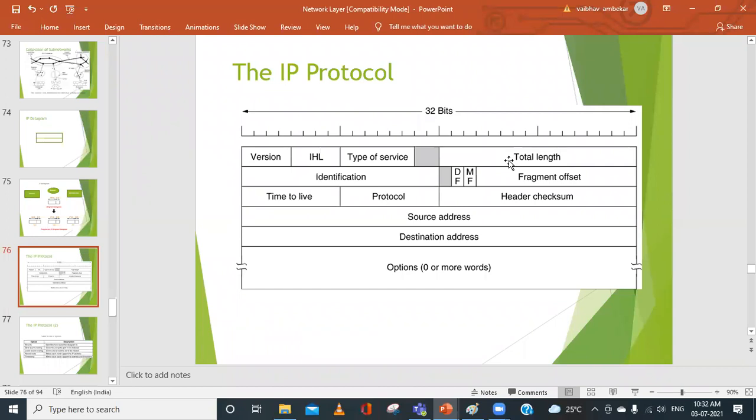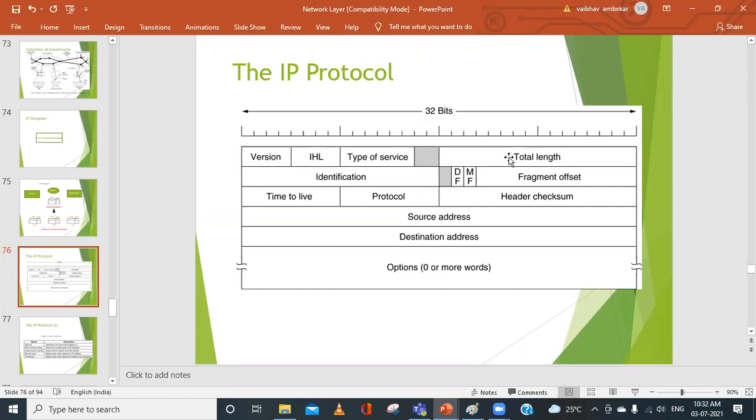So the maximum size of this total length will be 65,535 bytes. That is the maximum total length. So total length will include what? Your actual data plus your IHL.